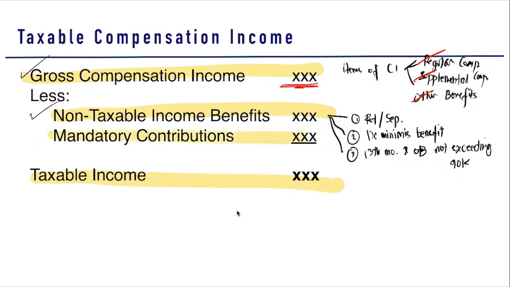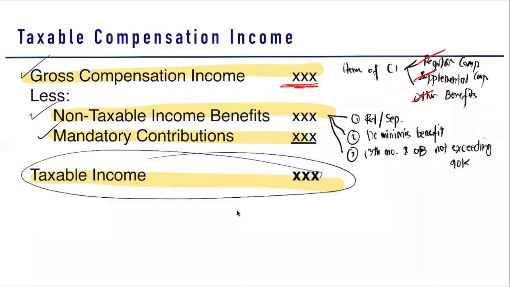Lastly, we have your mandatory contributions. So we need to look at the items of mandatory contributions that are deductible. What are these mandatory contributions and what items can be deducted? So again, in this particular session, we need to determine these items: your gross compensation income, your non-taxable income benefits, and mandatory contributions until we get to your taxable income.